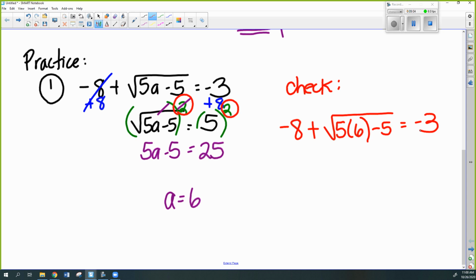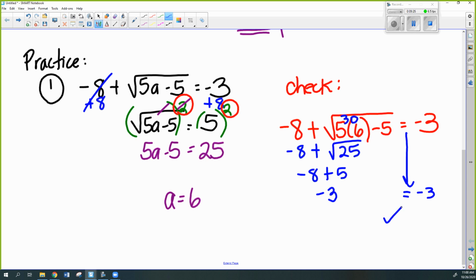Yes, so if the exponent is even, it has nothing to do with the answer. It's the exponent. Good question. Okay, so if I did it by hand though, let's see. This is 30. 30 minus 5 is 25. Square root of 25 is 5. I do in fact get -3, which is equal to -3.